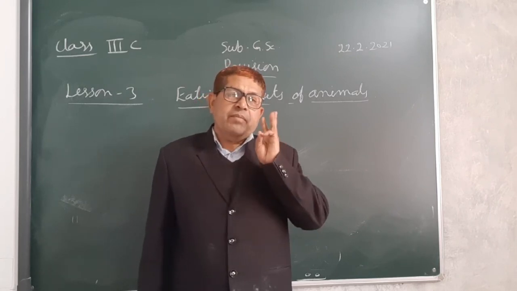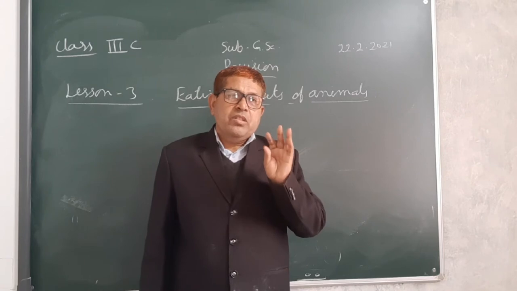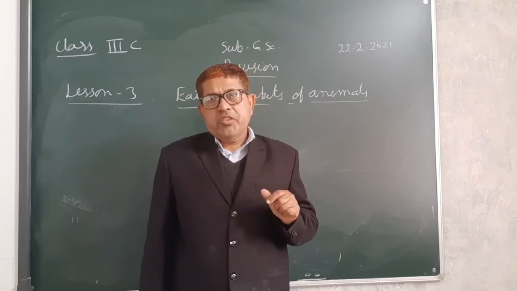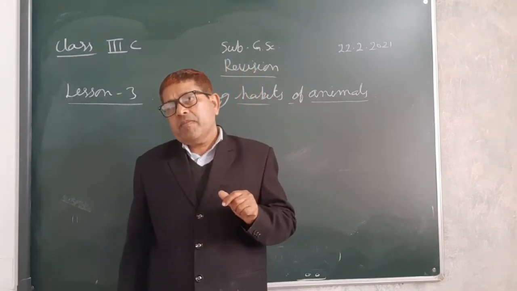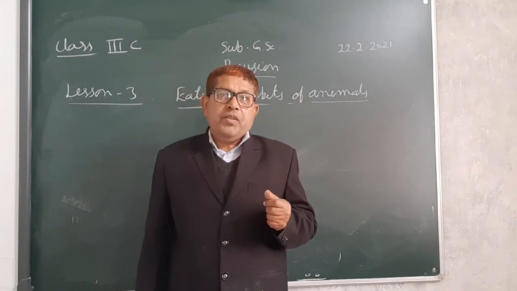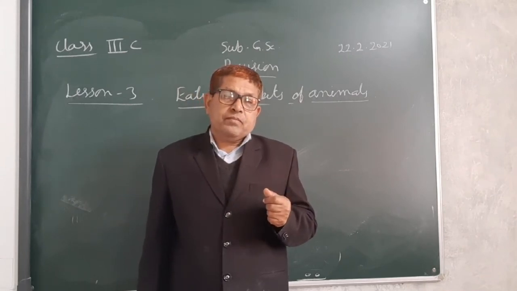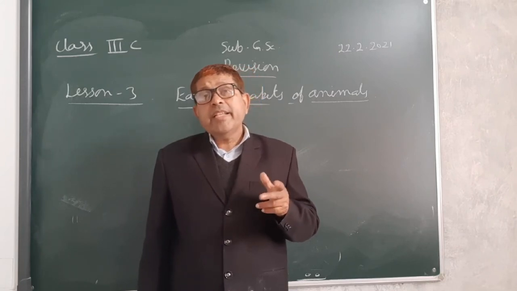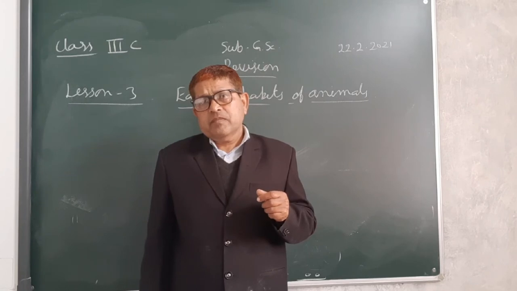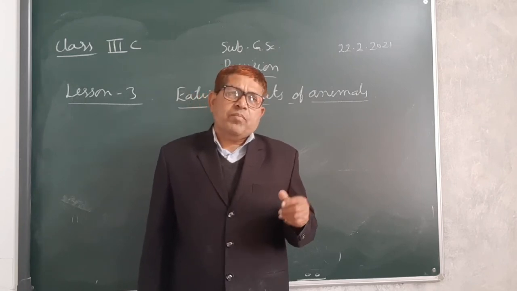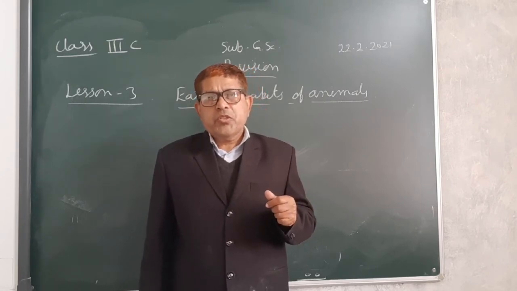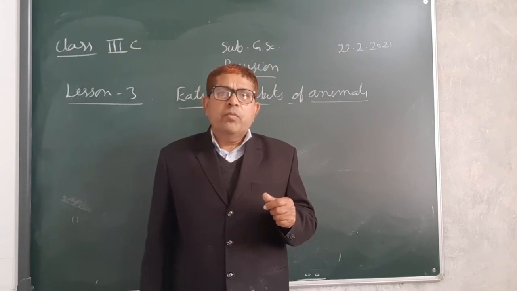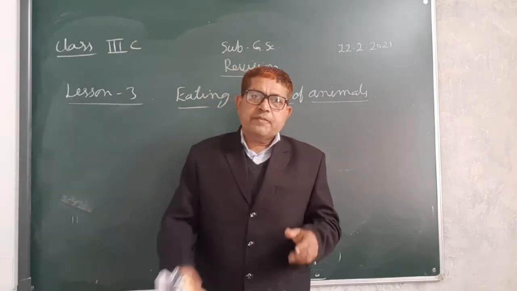So three categories of animals we have studied: herbivores, carnivores and omnivores. Some examples of omnivores: dog, rats, bear. These animals can eat both plants and animals, so they are called omnivorous animals.